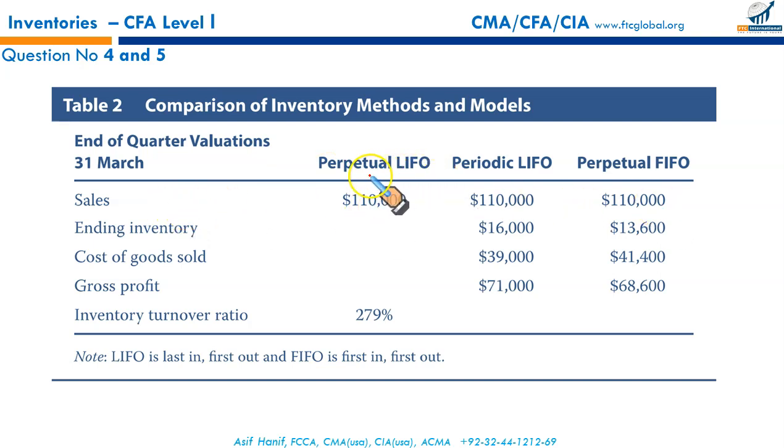Perpetual LIFO. What is perpetual? Where every buying and selling is seen separately. We'll do it now. Periodic LIFO and perpetual FIFO. Ending inventory under periodic LIFO is 16. Ending inventory under perpetual FIFO is 13,600. We have been given CGS under these two systems. Gross profit and inventory turnover ratio has also been given.